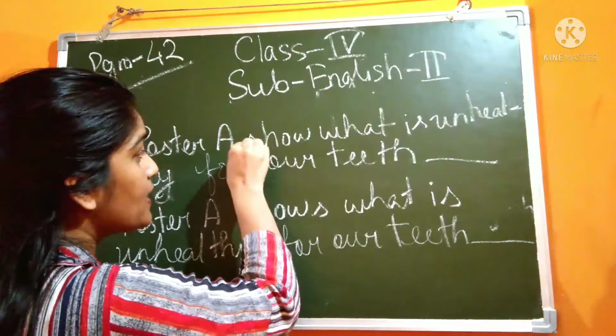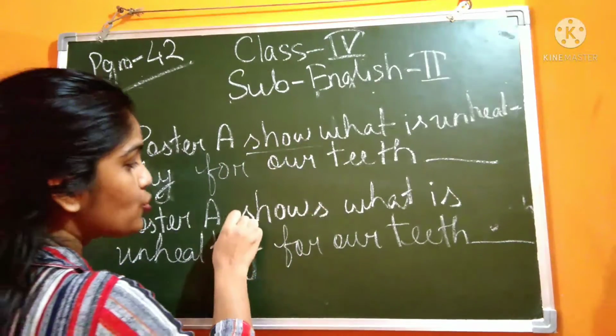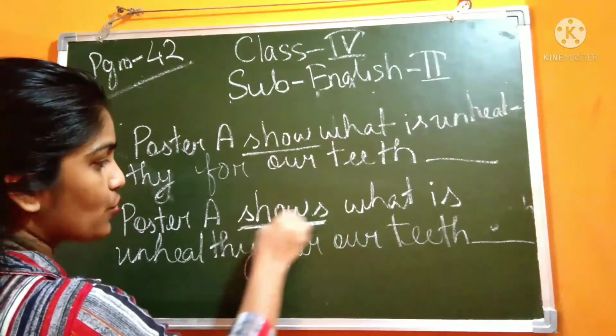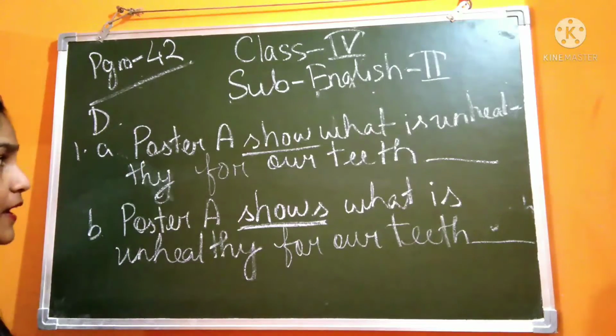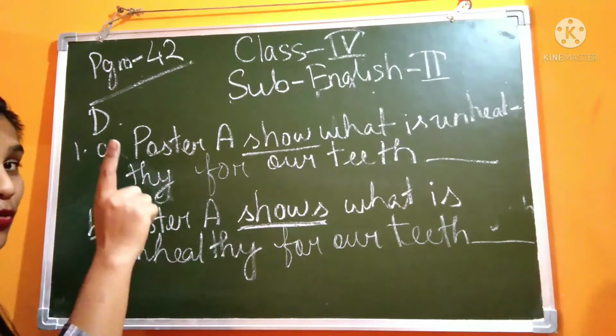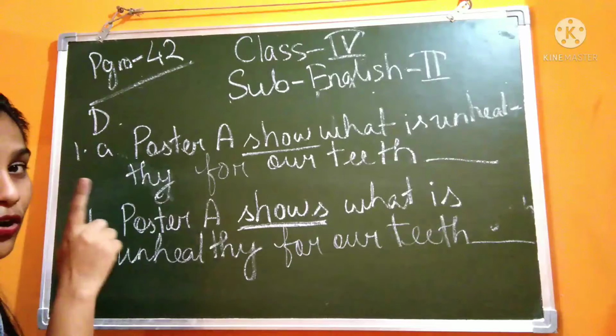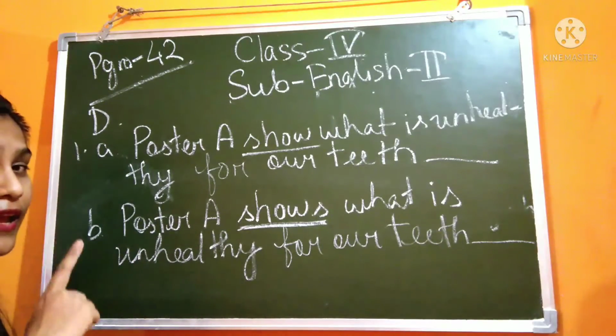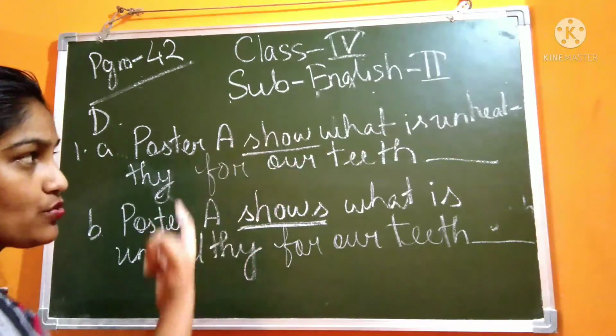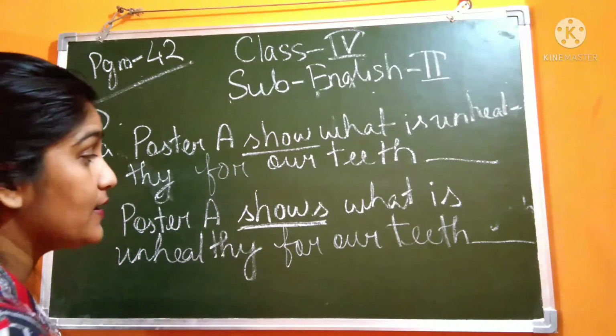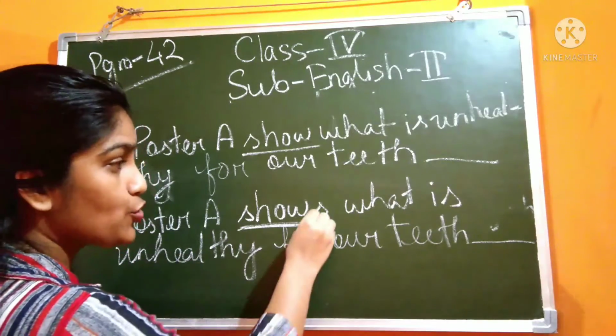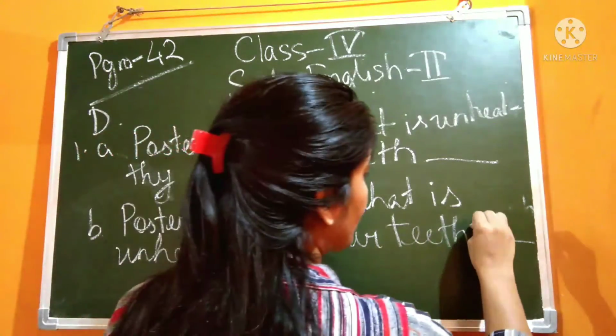It is written show and here shows. Which one is correct, A or B? There is only one poster, poster A. We are talking only about poster A, not poster A and B both. If it were both, then okay, show. But if it is one, then what do we have to write? Shows, right? So B will be the correct one.